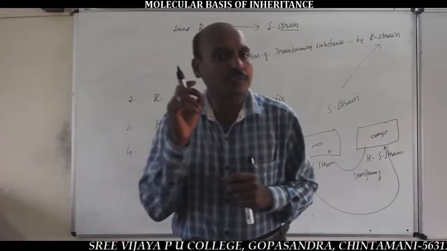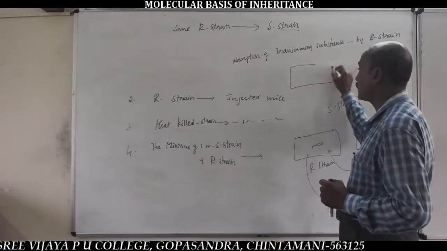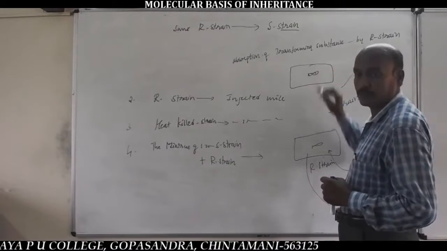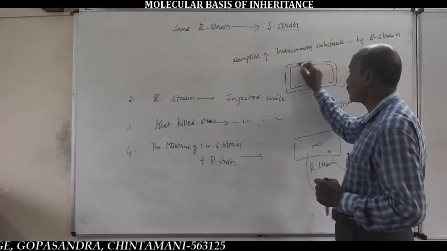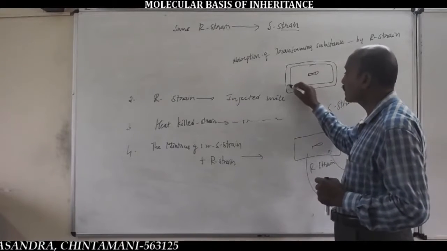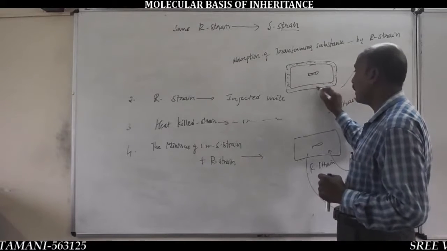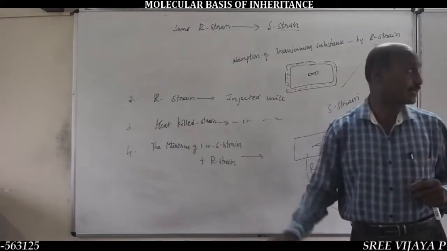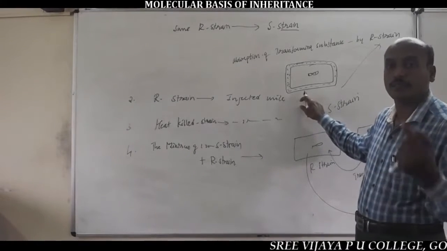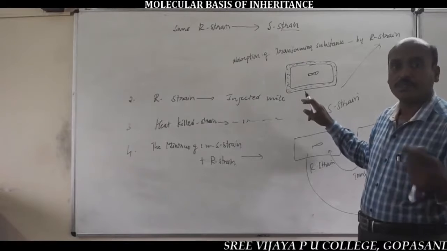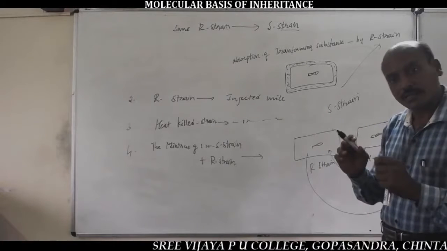And this transforming substance, important, synthesizes a capsule, a mucus coat, on the surface of the cell wall of R bacteria. As a result, R bacterial cells are transformed into S bacterial cells and cause pneumonia.